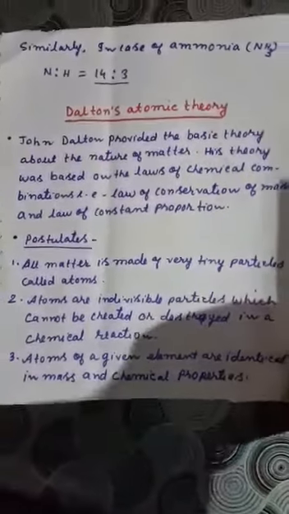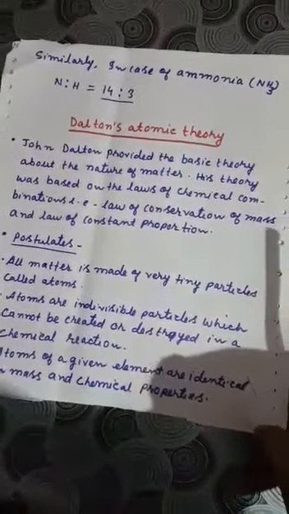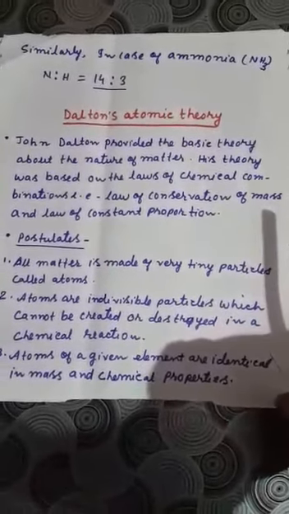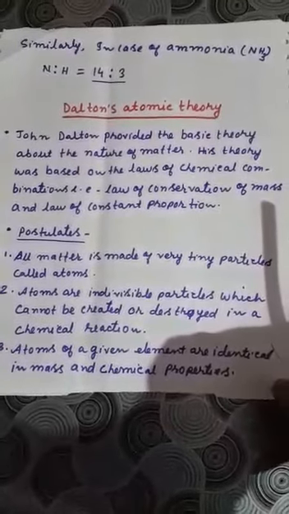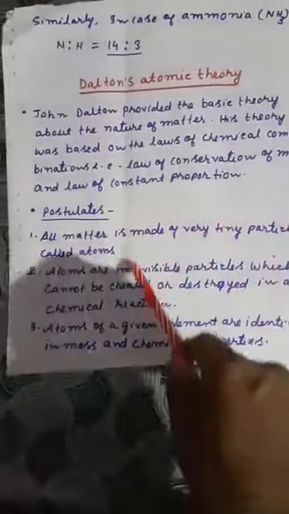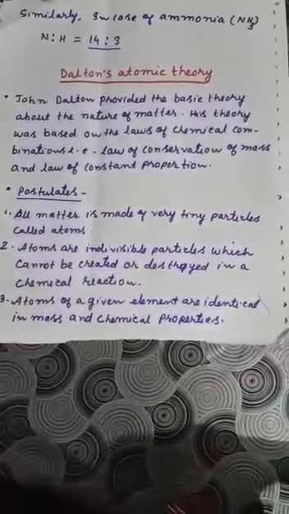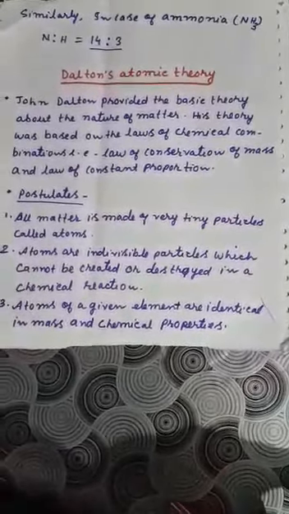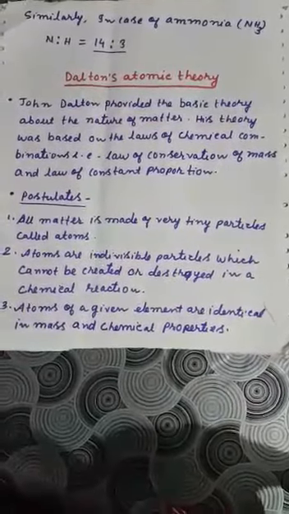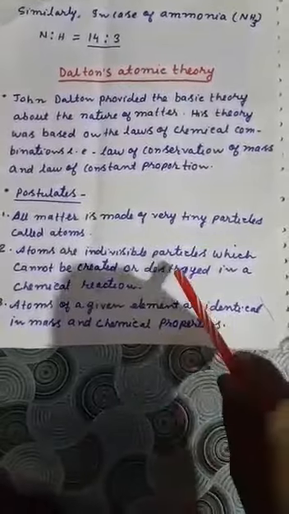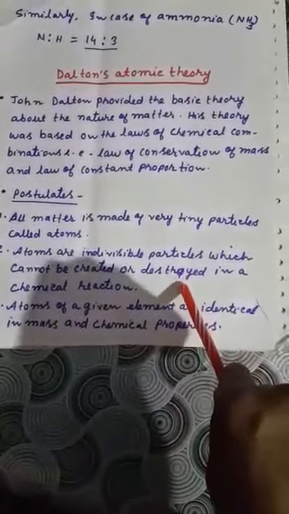Now, Dalton's atomic theory. John Dalton provided the basic theory about the nature of matter, okay? His theory was the basic one. His theory was based on these two laws of chemical combination, that is the law of conservation of mass and the law of constant proportion. And these are the postulates of Dalton's theory. First postulate: all matter is made up of very tiny particles called atoms. Atoms are indivisible particles which cannot be created or destroyed in a chemical reaction. So this is the law of conservation of mass, right?